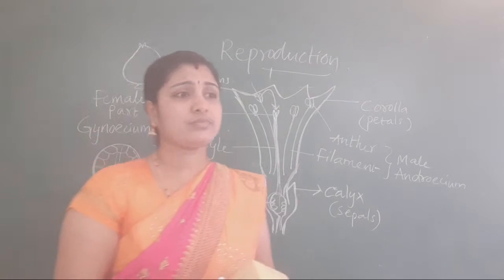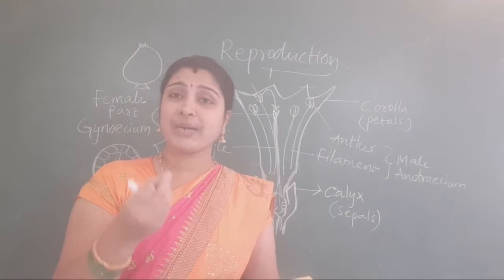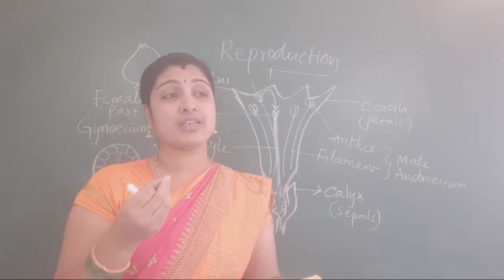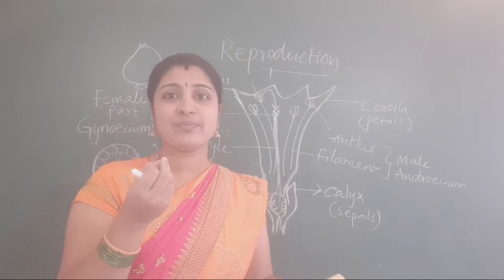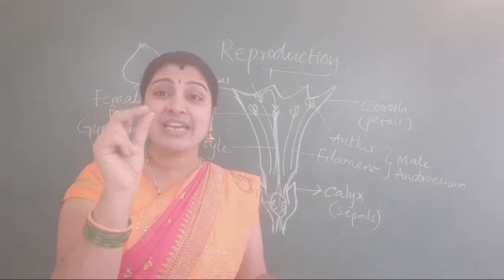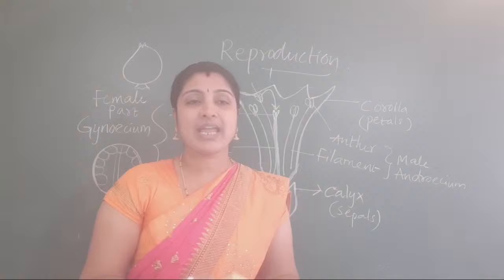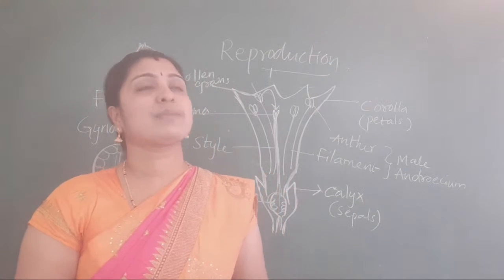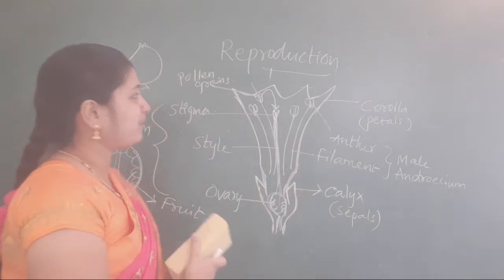If you take brinjal or tomato, on the back side you will see the dried corolla. Take an example of brinjal. How will the brinjal be? Like this shape is present.